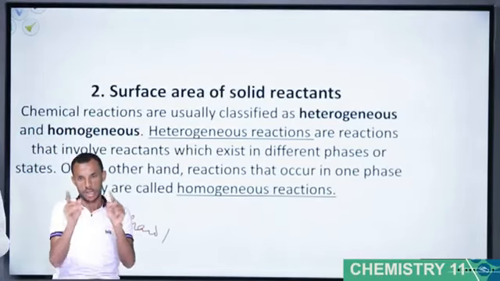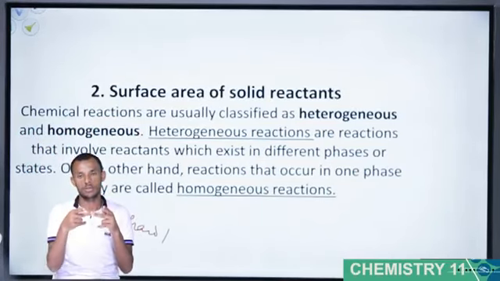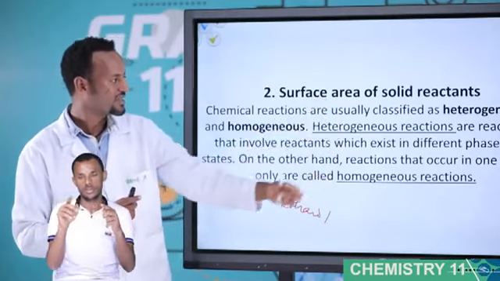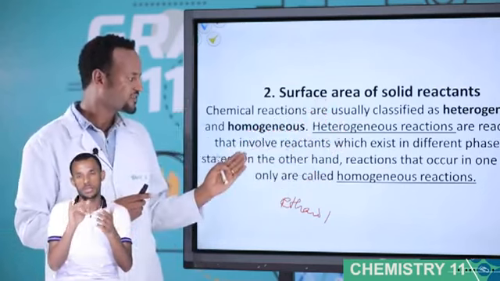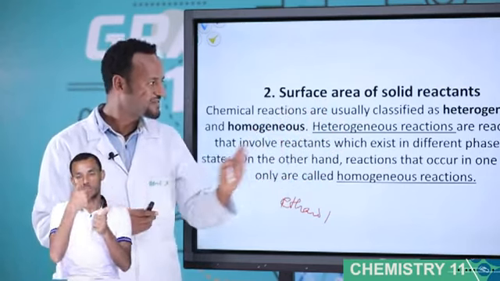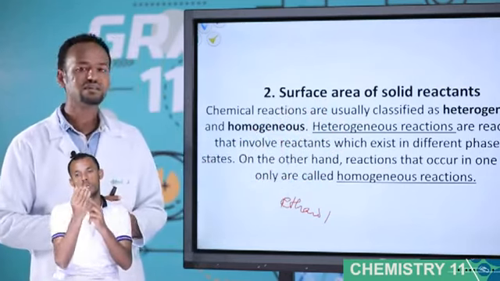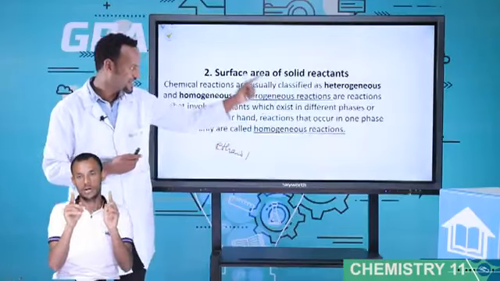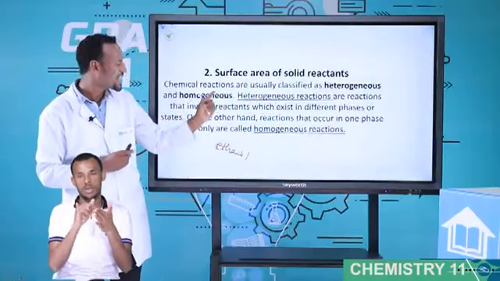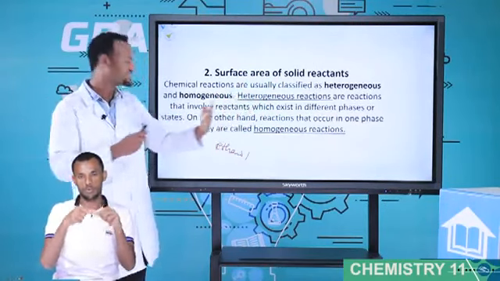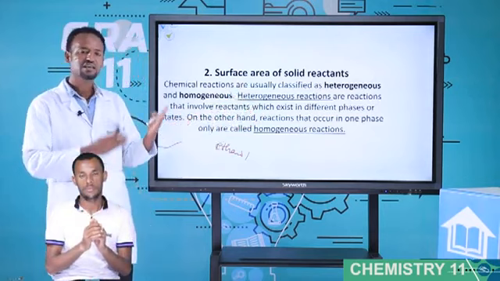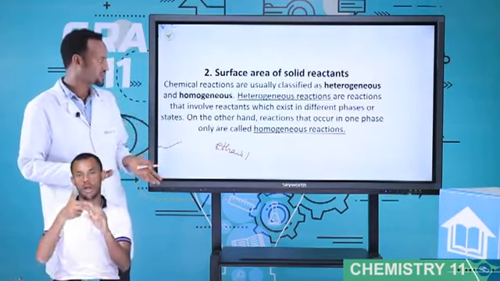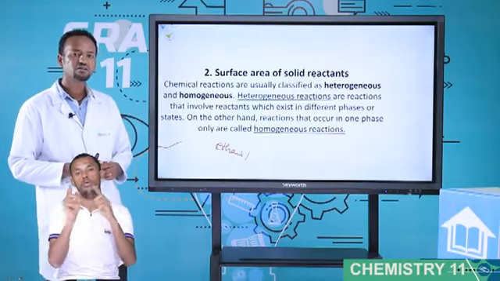Heterogeneous reactions are reactions that involve reactants which exist in different phases or different states. That means gas and liquid, liquid and solid, solid and gas, and so on. These types of reaction are heterogeneous reactions.